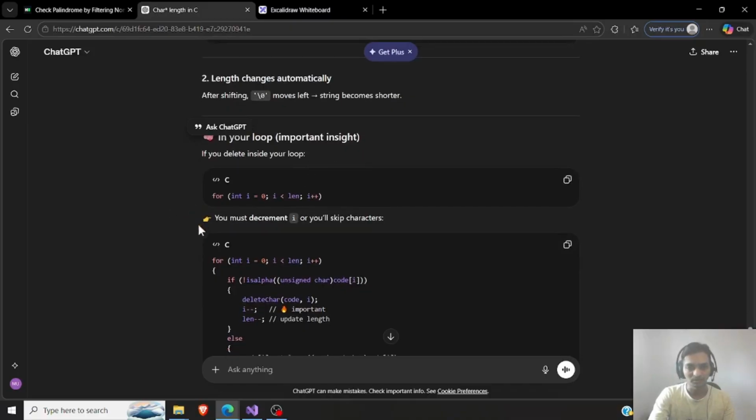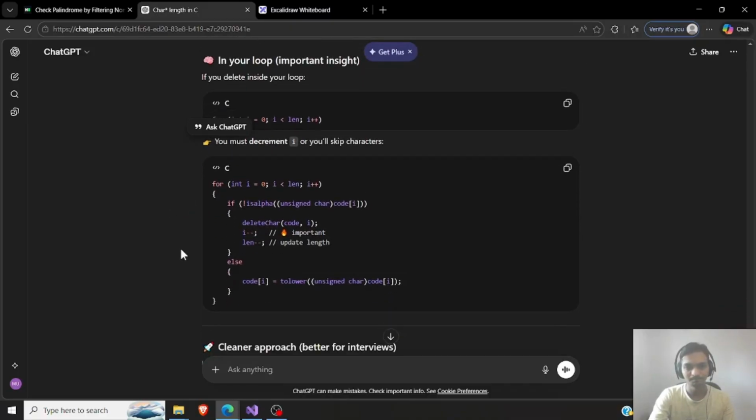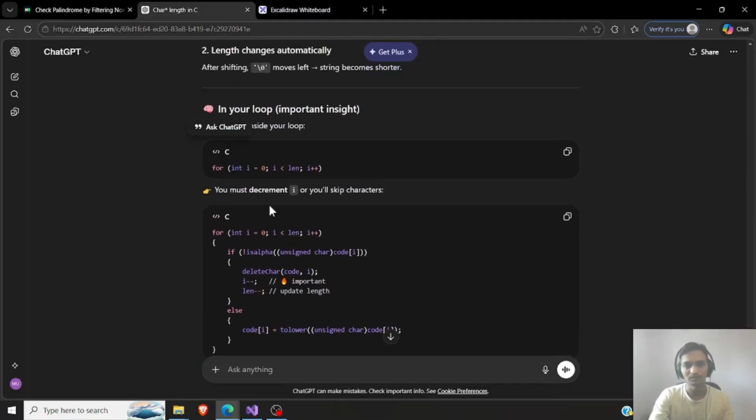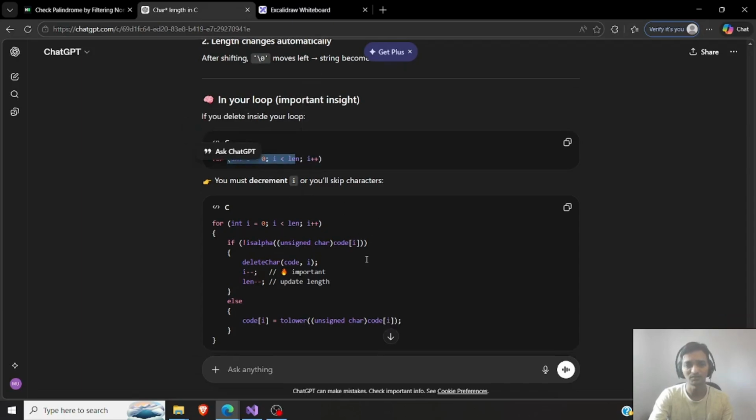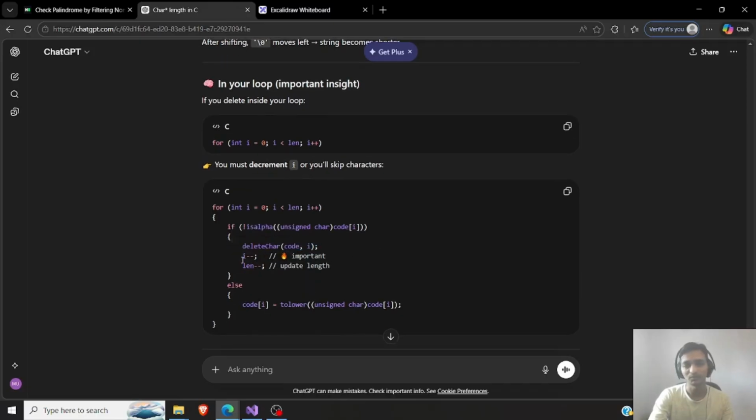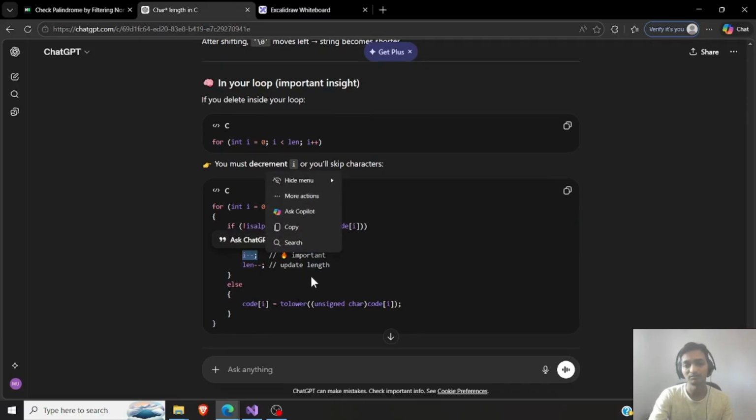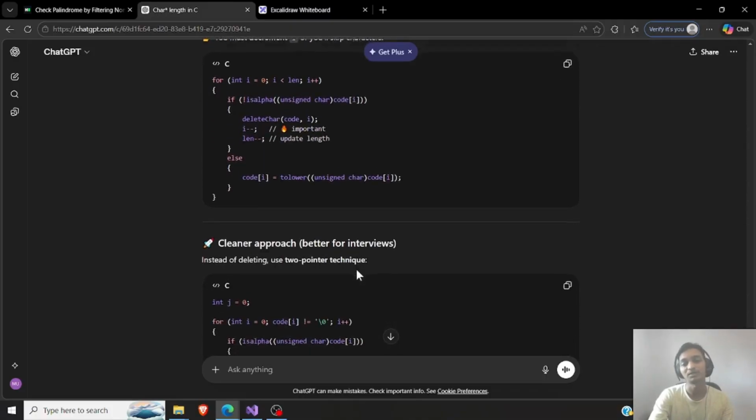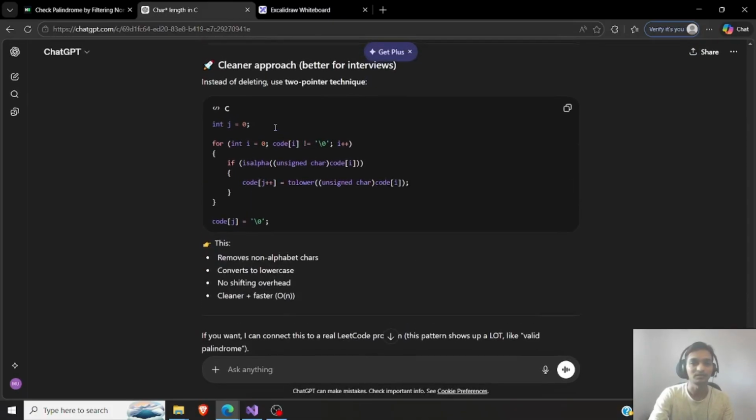Loop important insights. Oh, it is saying decrement i, or you will skip characters. Why will I skip characters? If I just go from 0 to whatever, why will I have to? Oh, because I delete. If I delete whatever I have to delete, then I'll have to decrement it and update the length. Okay, fine, but I think I should not delete. That's my conclusion over here.